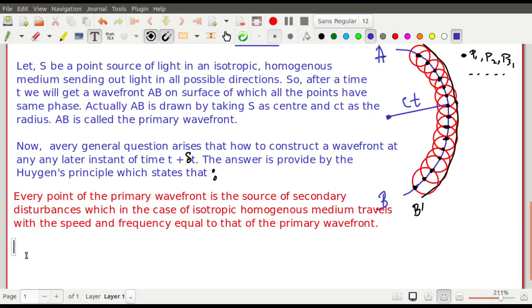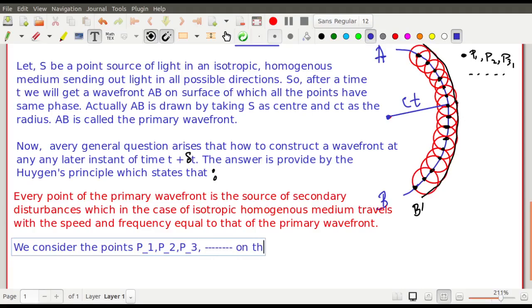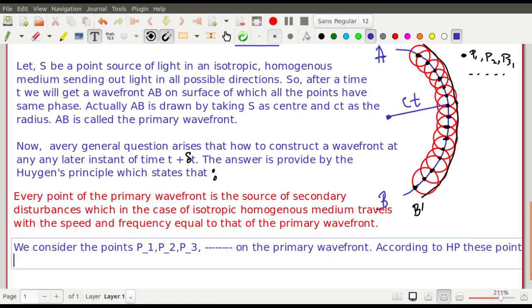Here we are saying we consider the points P1, P2, P3, dot, dot, dot on the primary wavefront. According to Huygens principle, these points are the sources of secondary disturbances, the sources of wavelets.